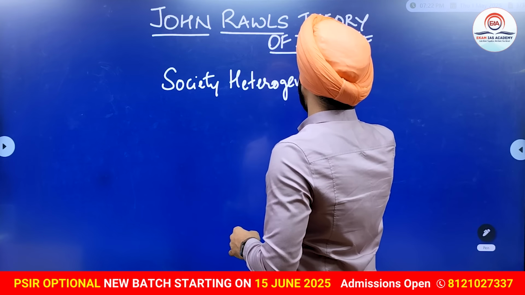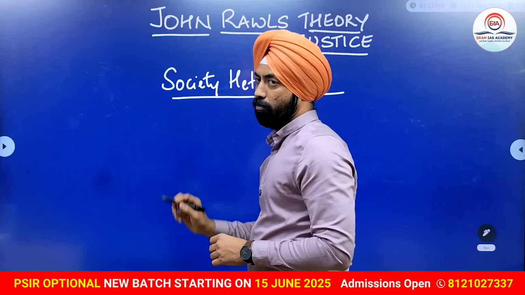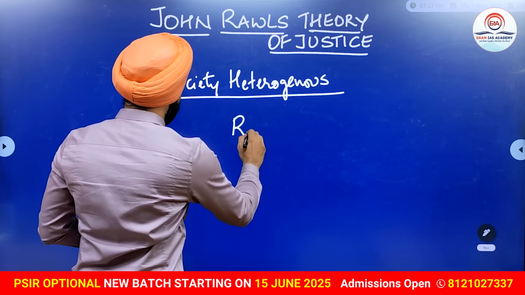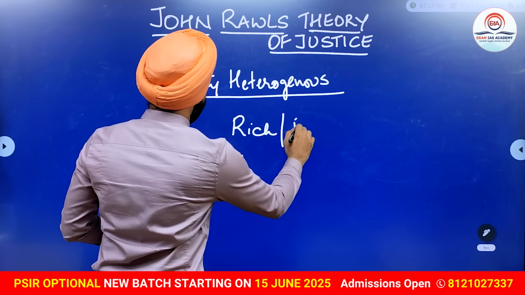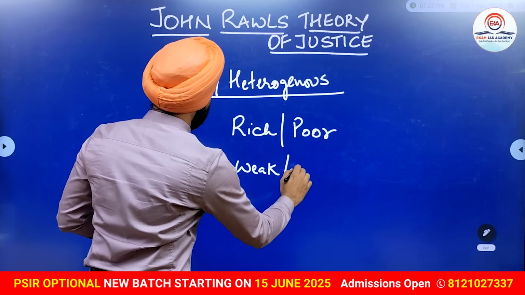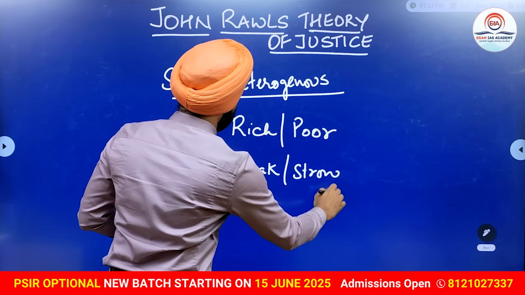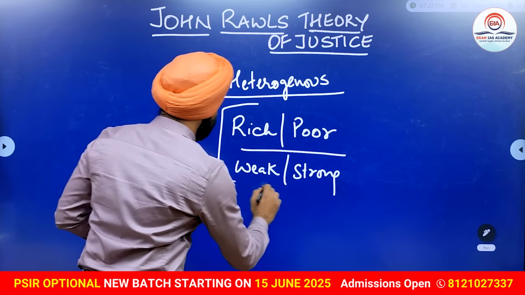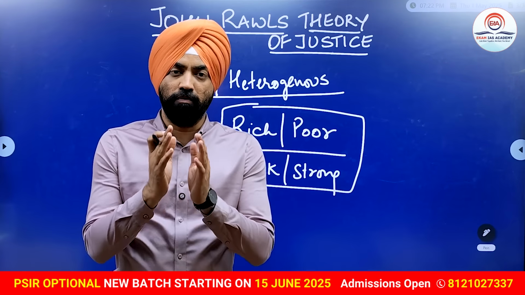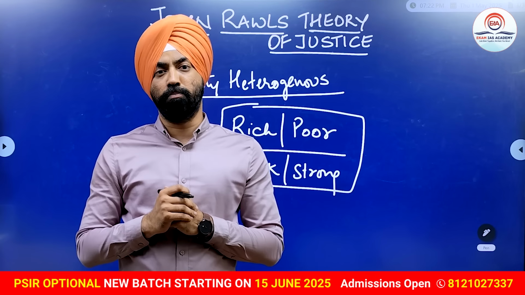What does it mean? We have different types of people in our society. Say for example, we have rich people and we also have poor people. We also have weak people. We also have strong people. He says, in a society which is by its very nature heterogeneous, giving justice is very, very important.